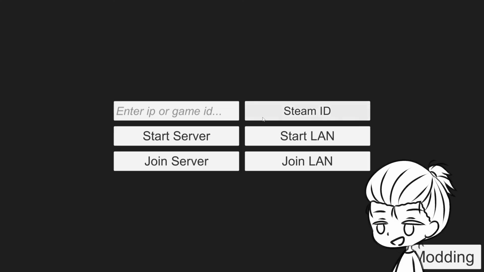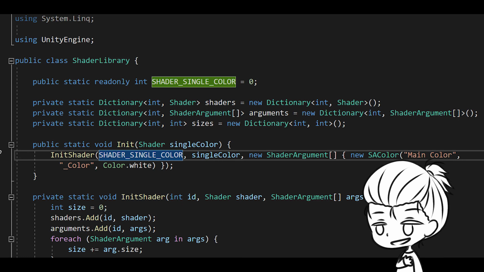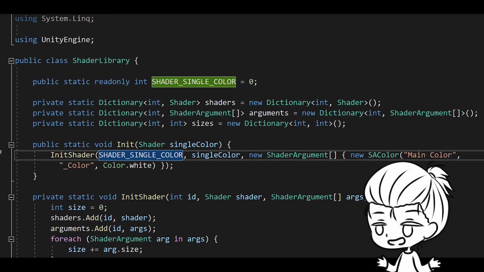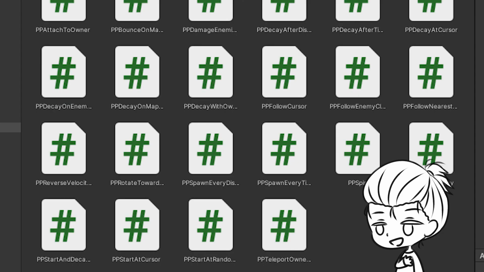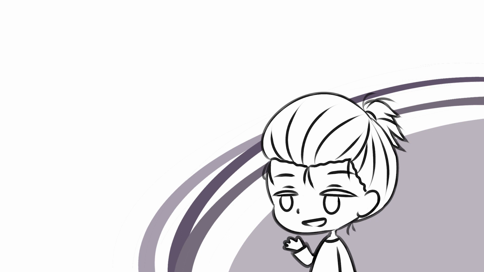For instance, I need to change the stupid UI that looks awfully crappy right now because I'm currently using Unity's default UI. The shader library is also lacking a lot. Like, the only shader it supports right now is a shader that can only render single color objects, no glow or anything else. I also want to create more projectile properties so you can customize your projectile better, and the game also needs some default mods so you can play the game without having to create a mod first. I think I'll start off by making mods inspired by some of the Minecraft minigames I know.